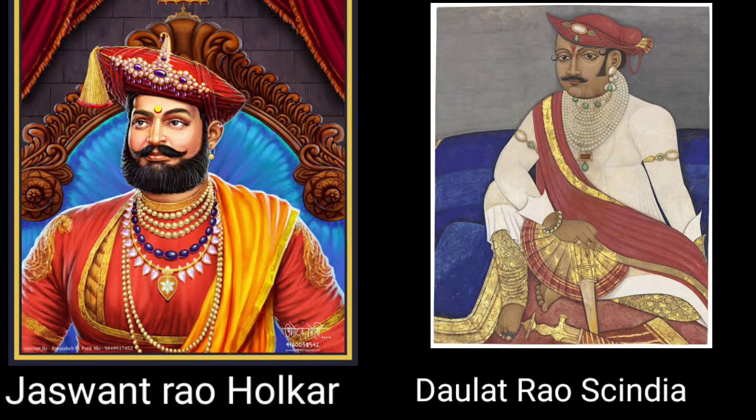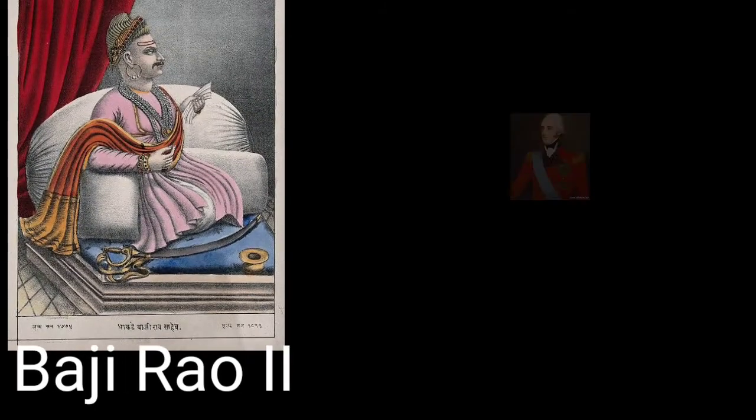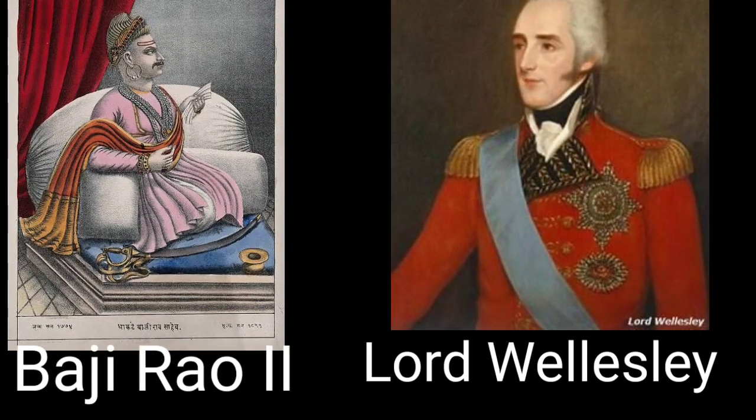So another internal conflict was between Jaswant Rao Holkar and Daulat Rao Scindia, and Scindia was supported by the Peshwa. So Holkar marched against Scindia and the Peshwa Bajirao II. They were defeated in 1802 in the internal war between these people. And Bajirao II, what did he do? He approached Lord Wellesley, who was the Governor General of India at that time, for help.